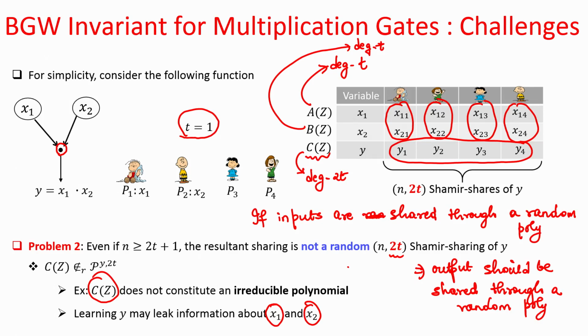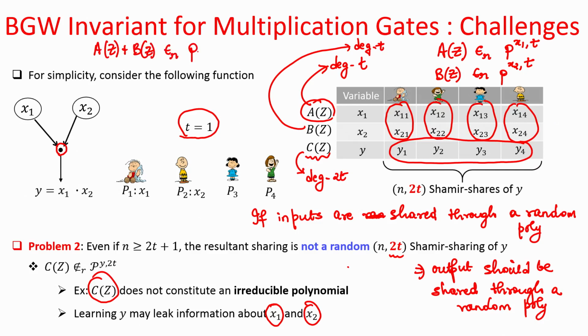And remember, for the linear gates, if a polynomial is a randomly chosen polynomial whose degree is t, that means for the case of a linear gate, if A(z) is a random member of the set of all polynomials of degree t whose constant term is x 1, and B is a random member of the set of all possible polynomials of degree t whose constant term is x 2, and then parties just locally add their respective shares of A and B, the resultant C polynomial, namely the A(z) plus B(z) polynomial, also constitutes a random member of the set of all possible polynomials of degree t whose constant term is x 1 plus x 2.